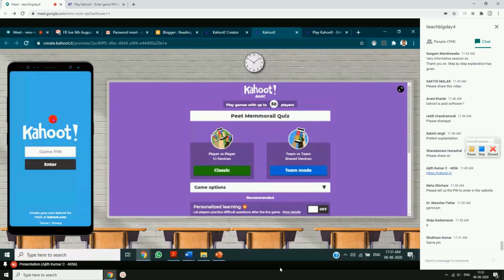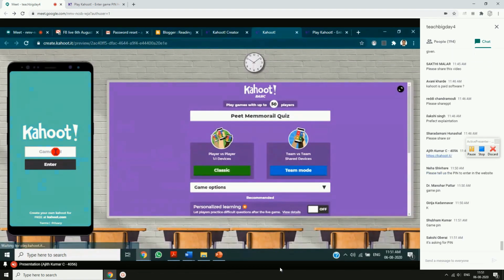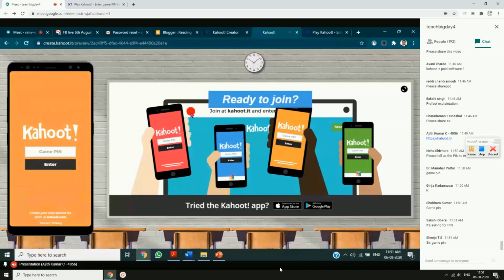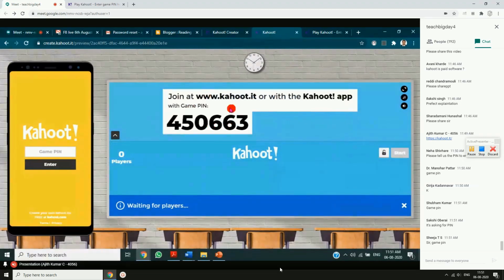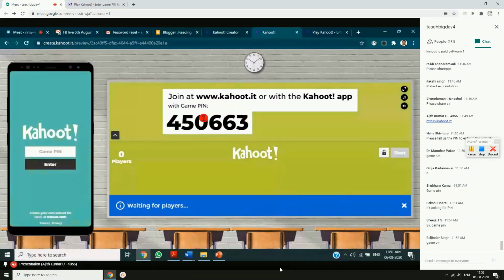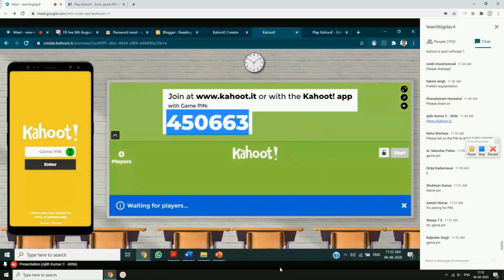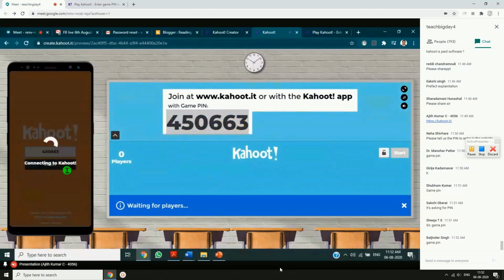Maybe sometimes. So you will find a window of this kind. Okay, you have to enter the pin. So I will manage this from here. Not this pin. Okay, don't enter this pin. This is the demo pin. Don't enter this. The pin is going to be something different. So you can go to this website. You have to enter the pin. When you enter the pin, what will happen? Let us see. 450. I'm just entering this pin. 450 copy plus enter.